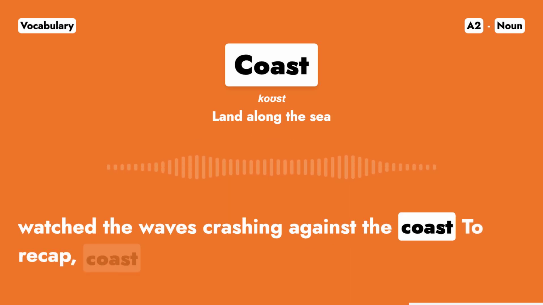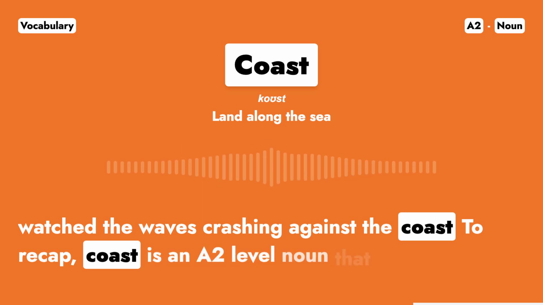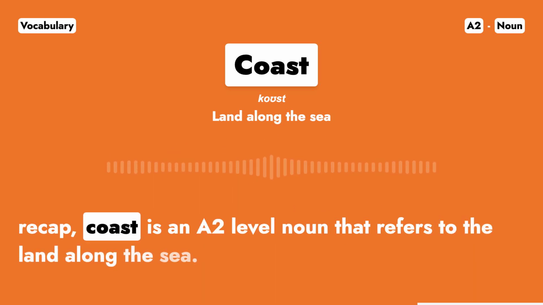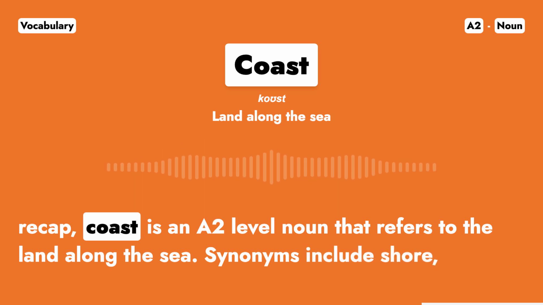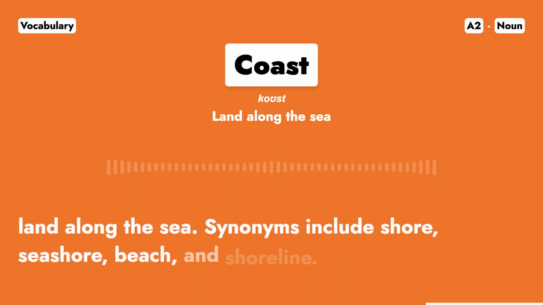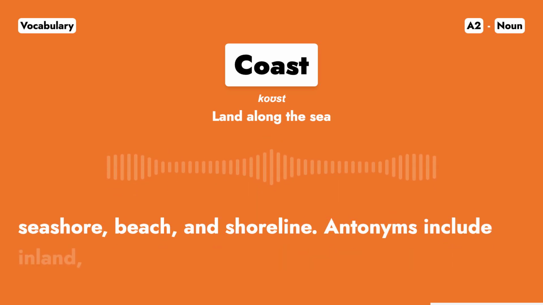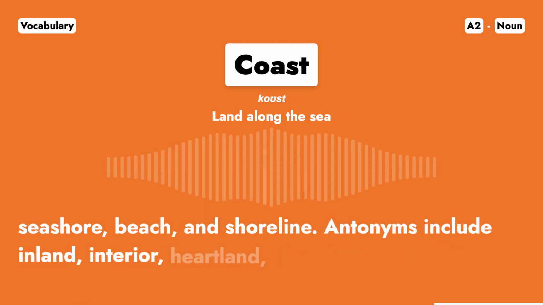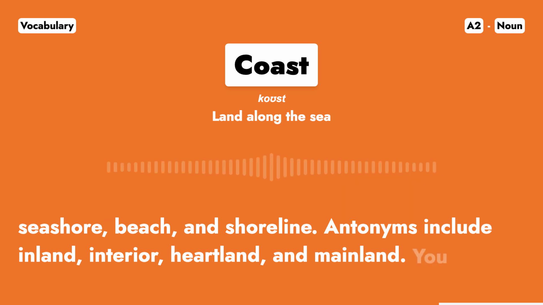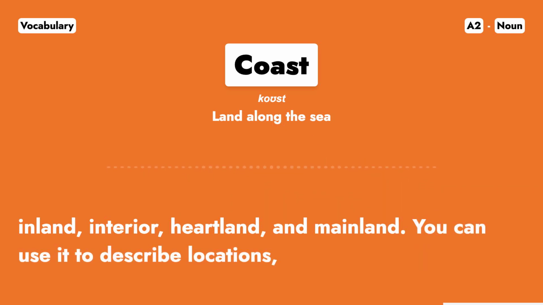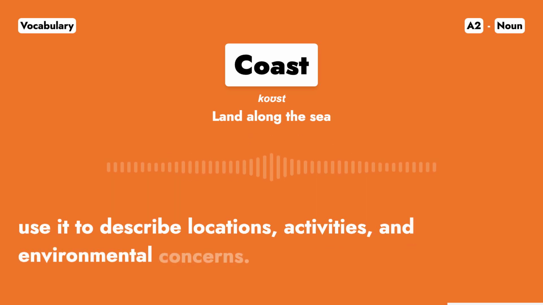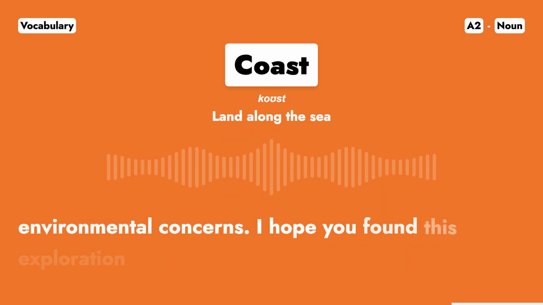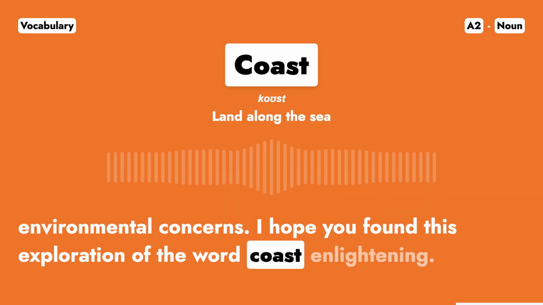To recap, coast is an A2 level noun that refers to the land along the sea. Synonyms include shore, seashore, beach, and shoreline. Antonyms include inland, interior, heartland, and mainland. You can use it to describe locations, activities, and environmental concerns. I hope you found this exploration of the word coast enlightening.